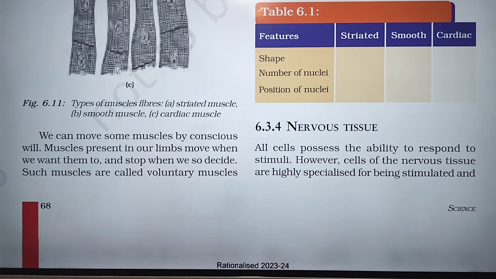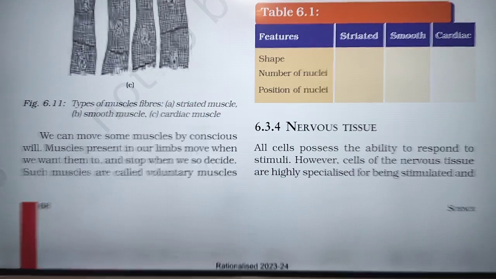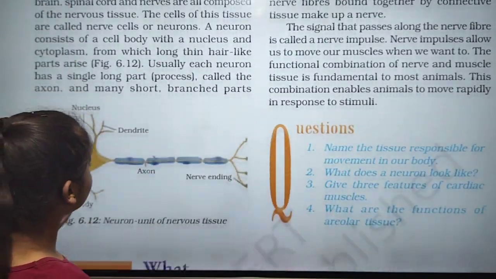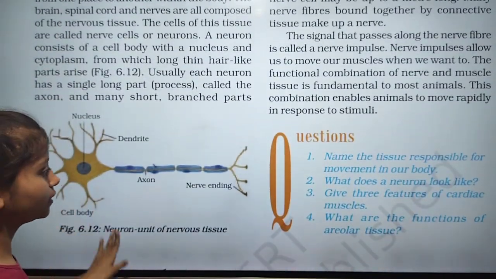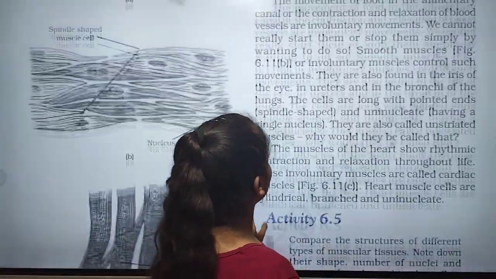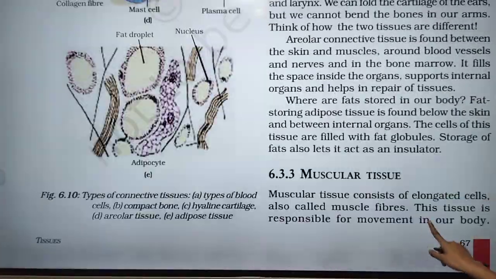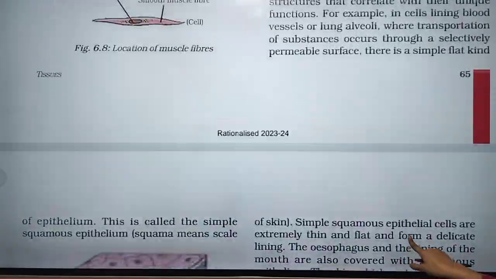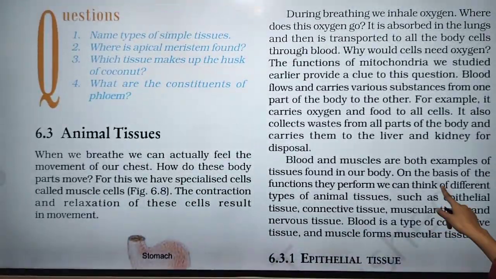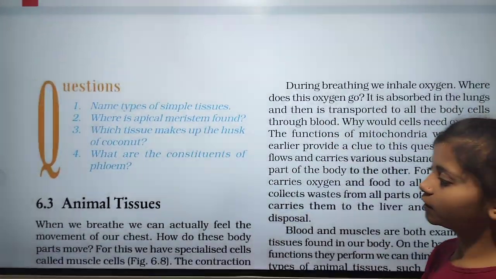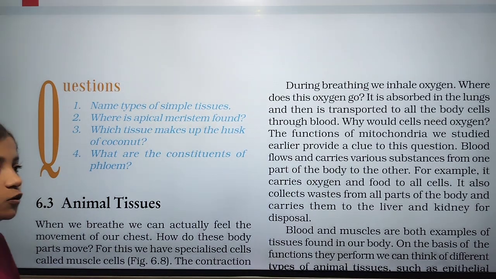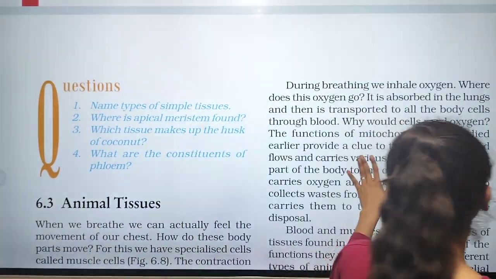This is the last one, the nerve tissue. Before this we have to read about muscular tissue, connective tissue and epithelial tissue. These are the animal tissues which we have to read: epithelial tissue, connective tissue, muscular tissue, and nervous tissue.